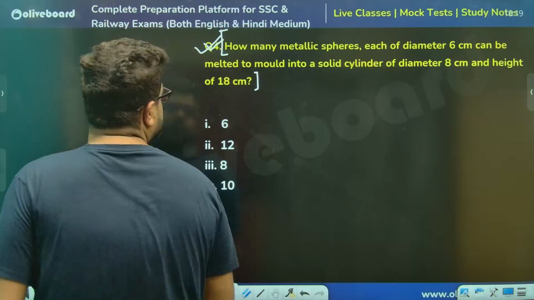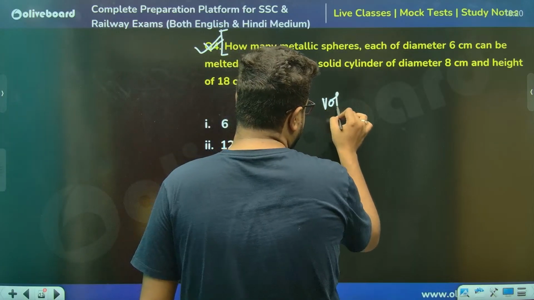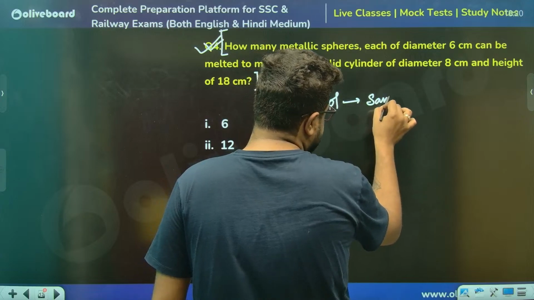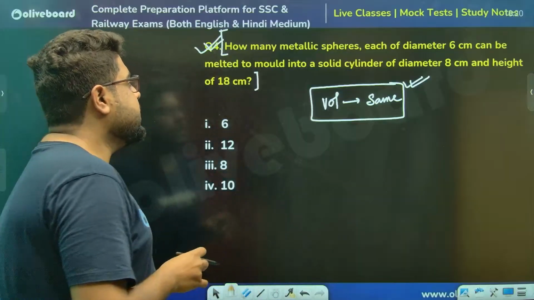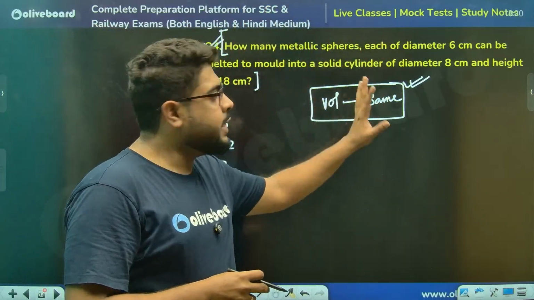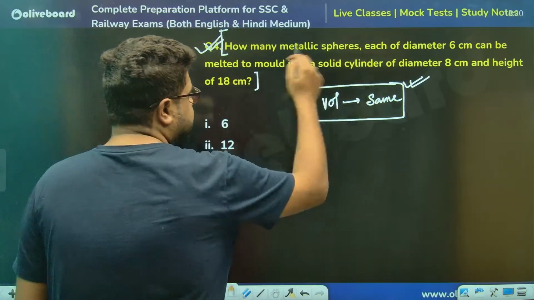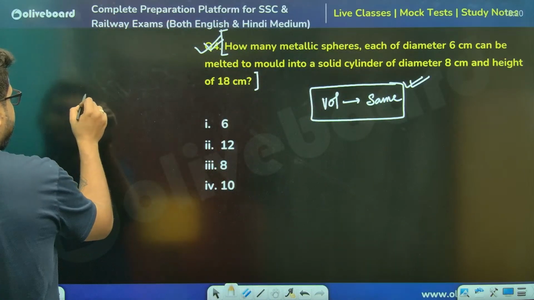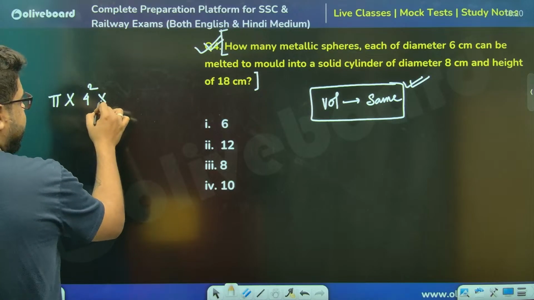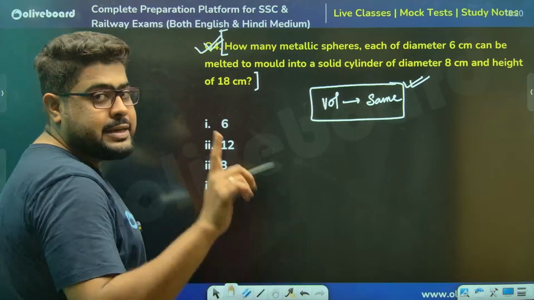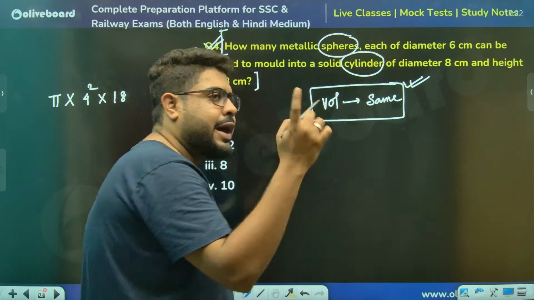Melting and recasting, I told you one thing: the volume is the same. Melting and recasting means volume remains the same across the two different situations. So the volume of the metallic spheres should be equal to the volume of the cylinder. For the solid cylinder, the diameter is given, so the radius is half, radius is 4. So pi into 4 square, r square, into h, which is 8. Please understand, both the sphere as well as the cylinder have curved area.